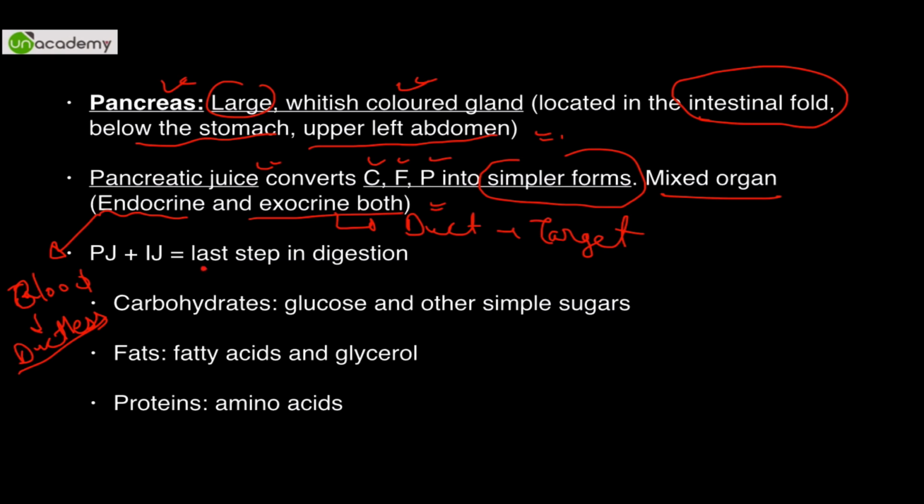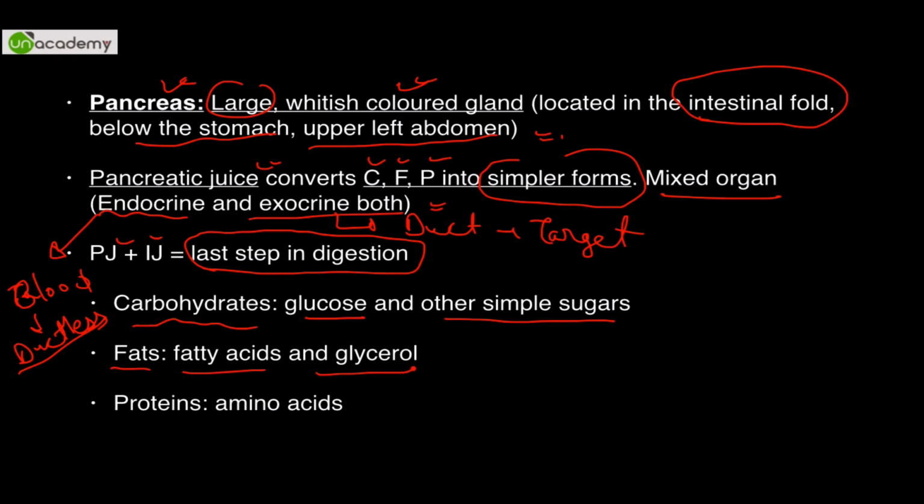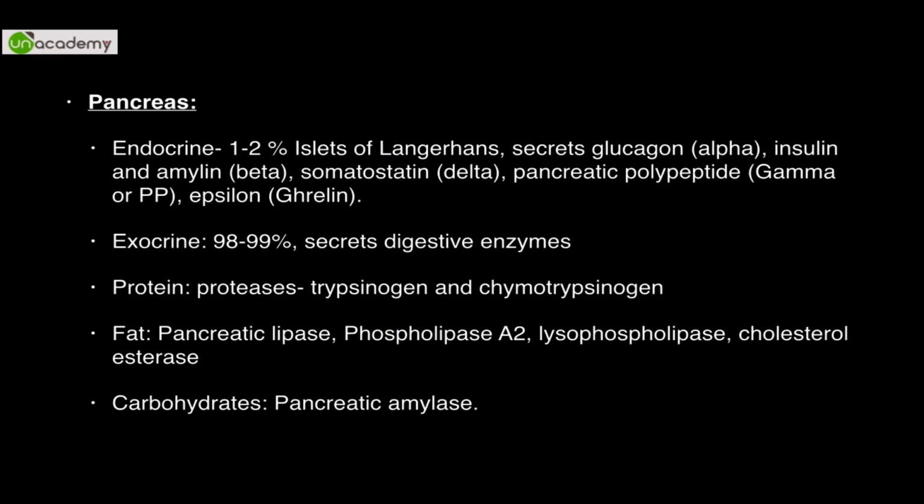Now the last step in digestion happens through pancreatic and intestinal juices, that is PJ and IJ. It is not poor joke, it is pancreatic juice. Carbohydrate is converted into glucose and other simple sugars. Fats are converted into fatty acid and glycerol. Proteins are converted into amino acids. So amino acid is the building block of proteins and henceforth.